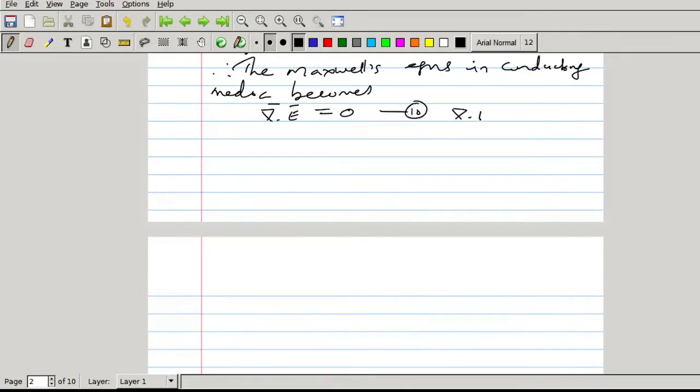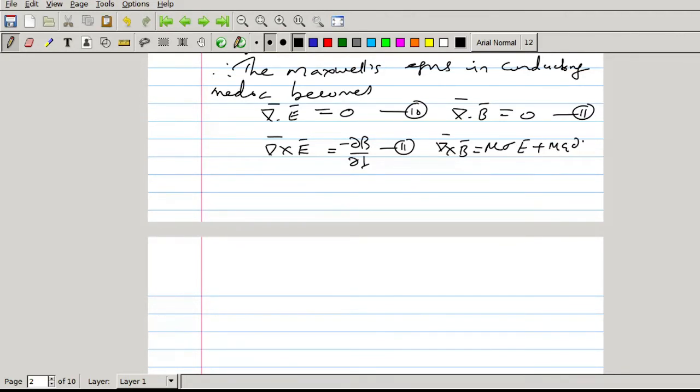Then del dot B is equal to 0, equation 11. Third equation is del cross E equal to minus dou B by dou t. Then del cross B equal to mu j, and instead of j we write sigma E, plus mu epsilon dou E by dou t. These are equations 12 and 13.